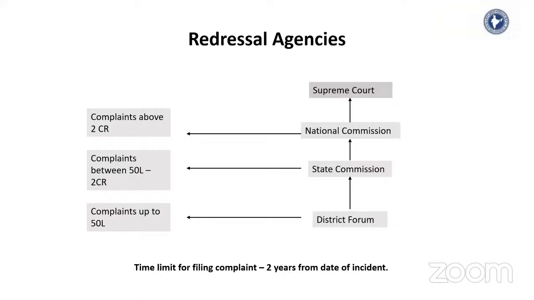Correct? And timing of appeal, sir, from district forum to state and state to national commission or national commission to Supreme Court? Yeah, the time limits vary. The time limit from district to state commission, I think it is 30 days. From state to national, it varies. Certain things you try to get from our institute book, because at the highest level from the national commission, it is 90 days, but at the basic level, it is 30 days.